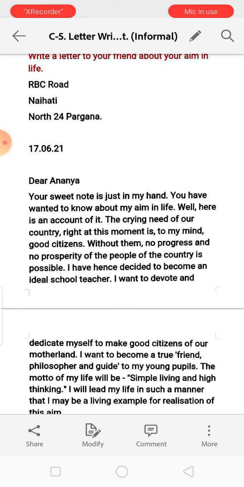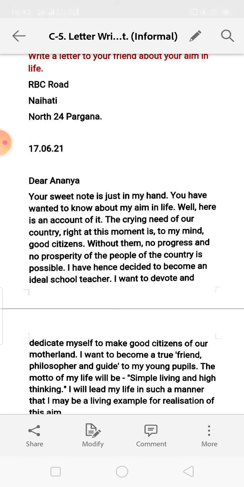Next, the body. About the aim in life, we have to write, but we have to start the letter with sweet words. Your sweet note is just in my hand. That means your letter is just in my hand. Your sweet note means whatever you have written, you are giving a compliment to your friend. Okay. So your sweet note is just in my hand. You have wanted to know about my aim in life. So it is related to the heading I have given you. Well, here is an account of it.